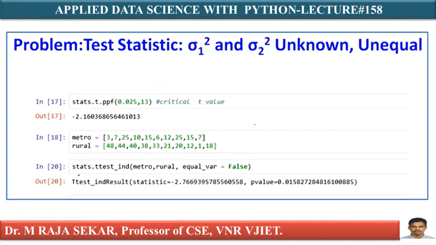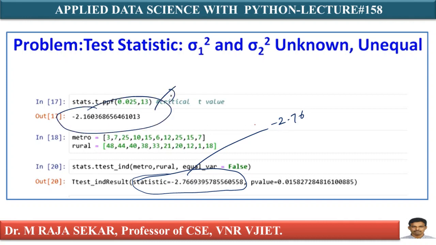Now if you run this piece of code, stats.ttest_ind, this is metro data, this one is rural data, with equal_var=False, what values will you get? This is my calculated value, minus 2.76, and this is my tabulated value. As your calculated value minus 2.76 is less than minus 2.16, I must reject H naught. I already discussed this one, reject H naught.